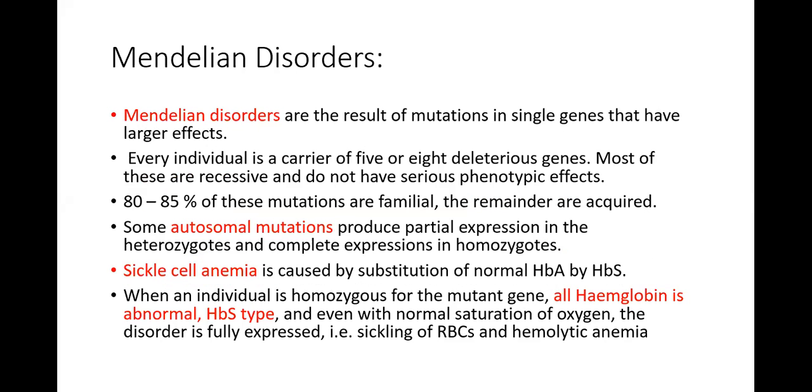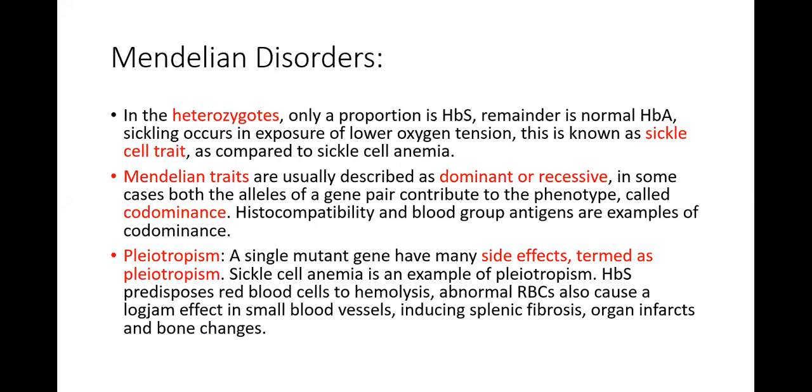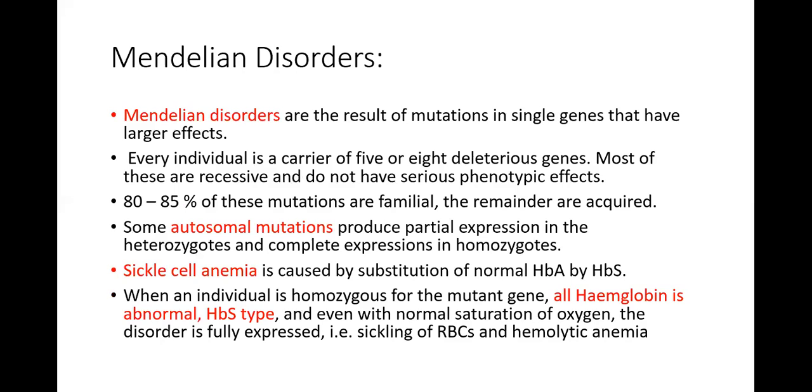Mendelian disorders, as I've told you, are the single gene disorders with larger effects, and the example I've given you is sickle cell anemia. I also gave you this example yesterday. In the heterozygotes, only a portion of hemoglobin is S, the remainder is normal hemoglobin A. So in the homozygous, all of the hemoglobin is S, and the person is going to experience sickling and hemolytic anemia even at the normal concentration of oxygen.